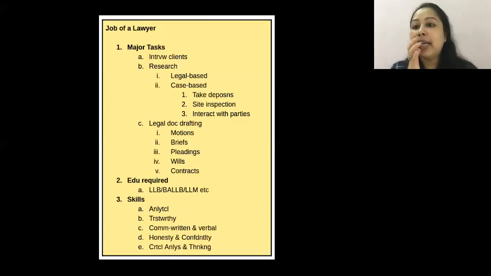One more, this is note making. This particular ideal thing, note making, is the job of a lawyer. So what are the major tasks of a lawyer? His tasks are to interview clients, to research on the case, whether it is legal based or case based, and then take his action accordingly. So this is one type of note making, where you have several things to do, and all of these things have certain more subtopics. So note making becomes an idealistic approach.